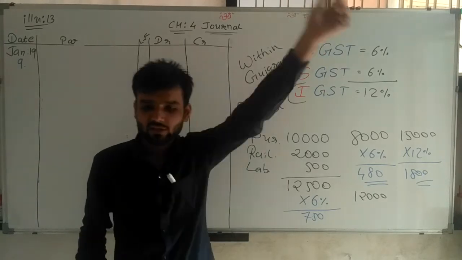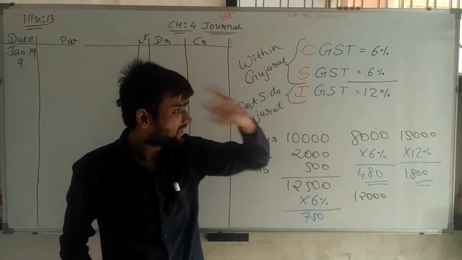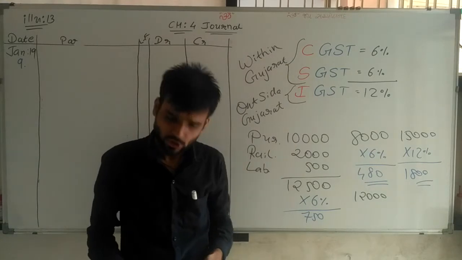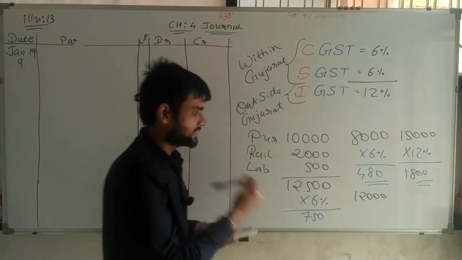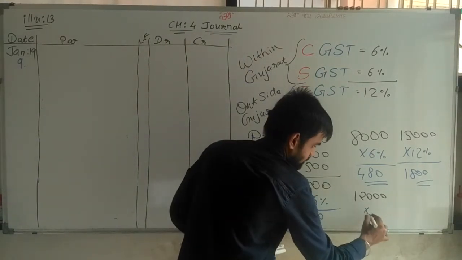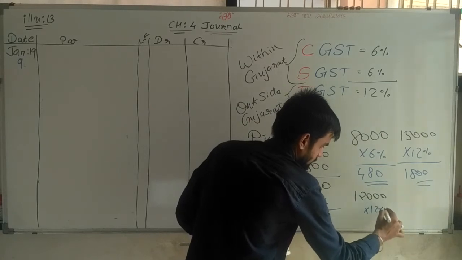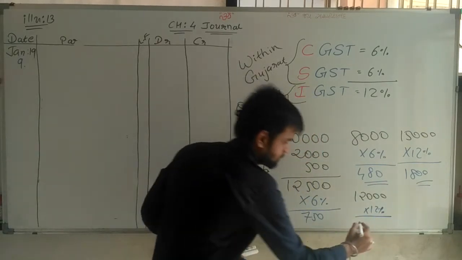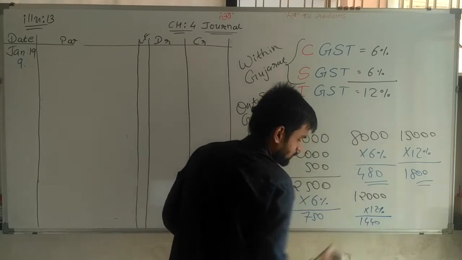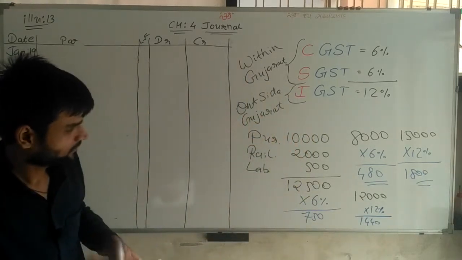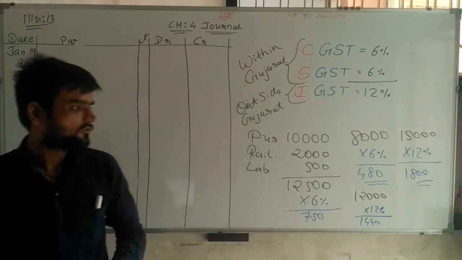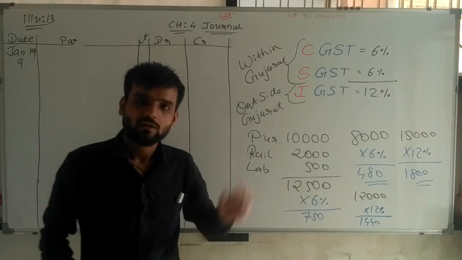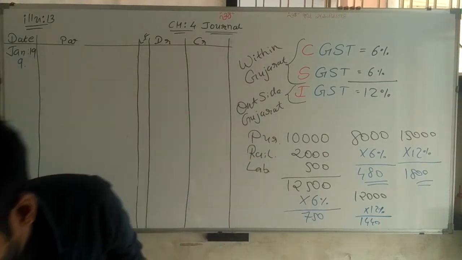So sir, directly IGST is applicable. 12 percent, I have to write 12%. Amount 1440. So 1440 rupees is the total GST we have to pay on this purchase.